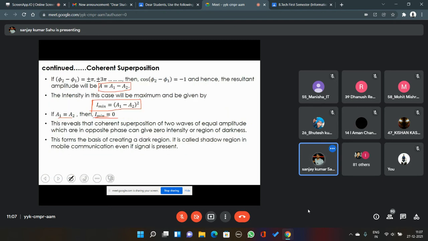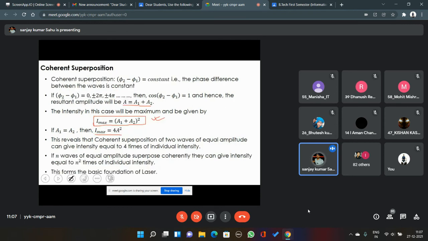But coming to coherent superposition, if A1 equals A2, what is the total intensity before superposition? Same, A square plus A square equals 2A square. This is the intensity of the wave before superposition. Now, what is the intensity of the resultant wave after superposition? Somewhere it will be 0, somewhere it will be 4A square, right? So if I add them, then the total intensity will be equal to 4A square, right?